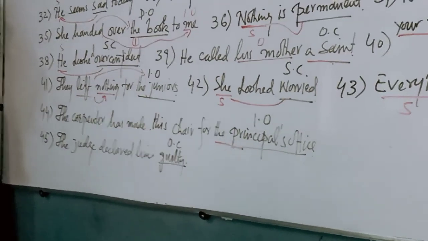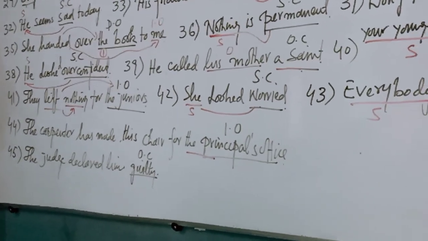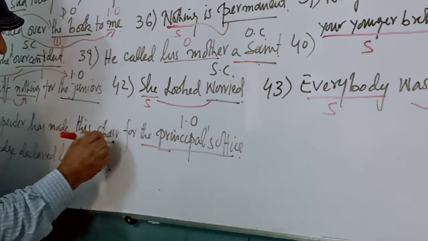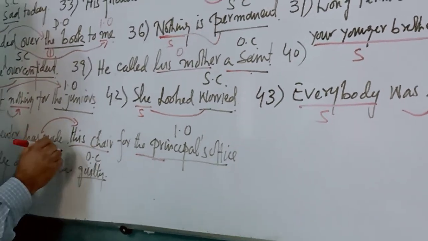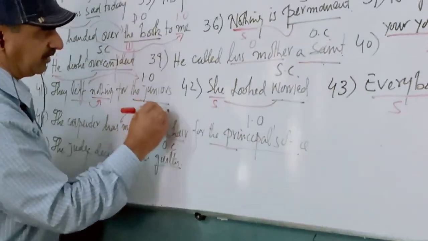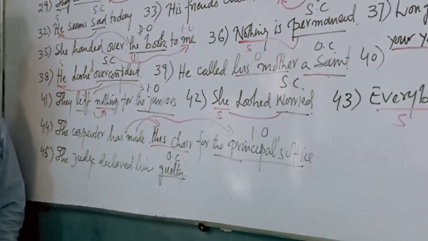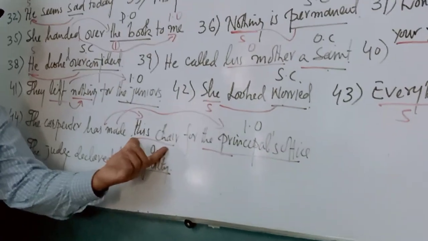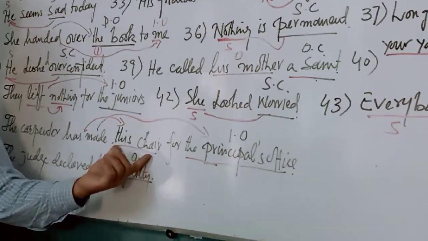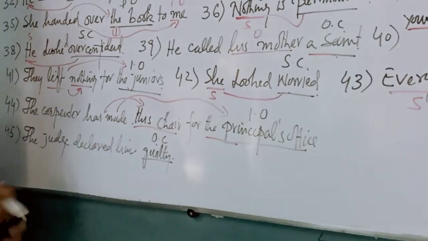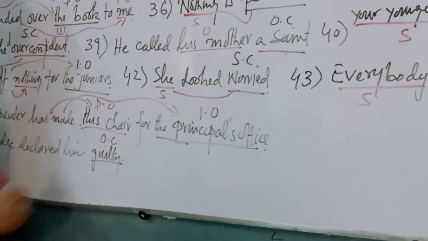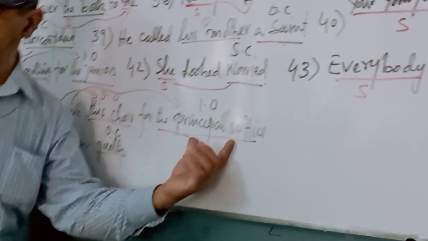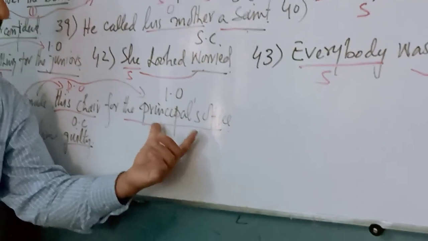Because the action of making is first received by the chair and then received by the principal's office. That's the reason it's a direct object, D-O. And later received by I-O, indirect object. Clear? So it means it's an indirect object.